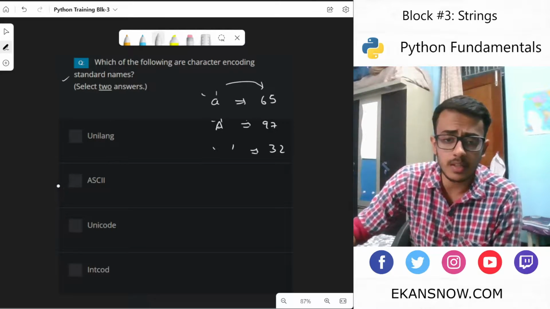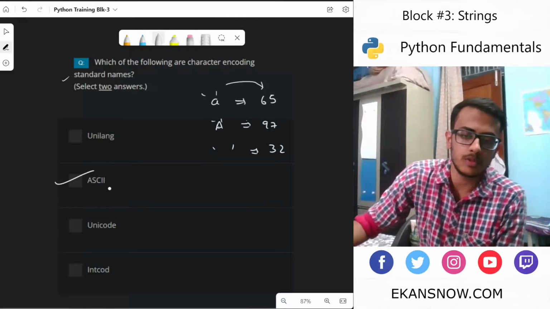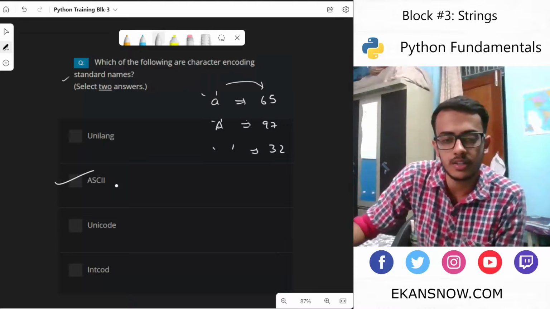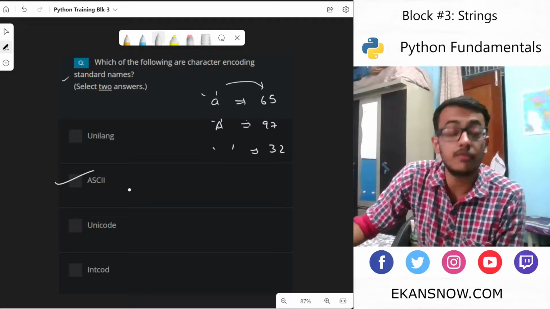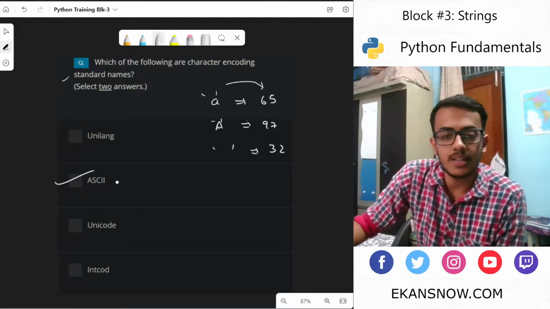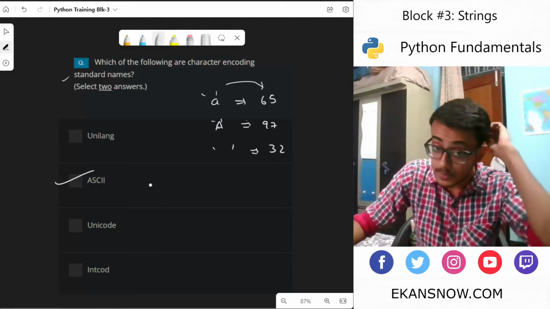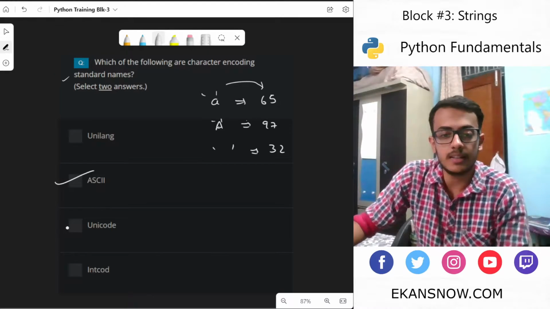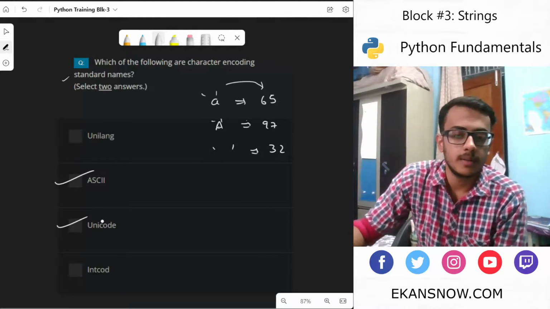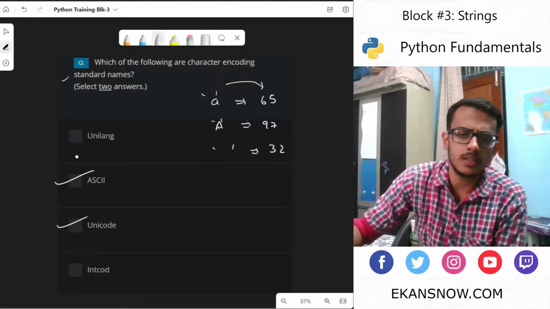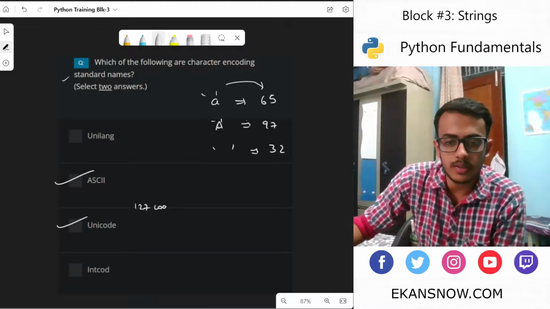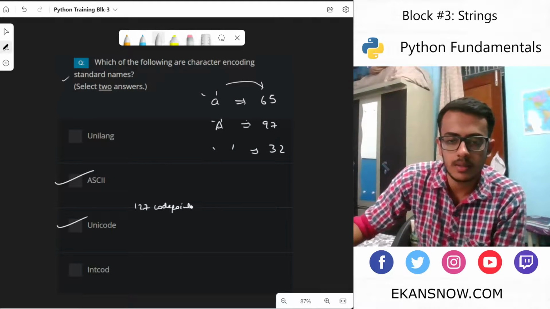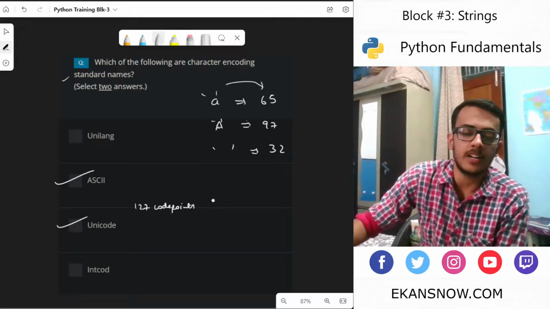There are two pretty famous ones. The most famous is ASCII, the American Standard Code for Information Interchange. The second one is Unicode. These two share some part in common. For example, 127 code points are common between them. Fine.